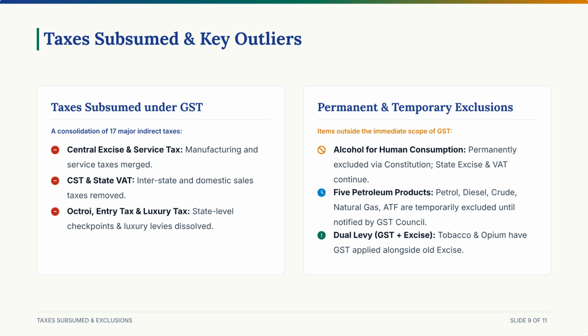2. Temporarily excluded. There are 5 petroleum products: petroleum crude, diesel, petrol, natural gas, and aviation turbine fuel, ATF, that are temporarily outside GST. Currently, they still attract old-school excise duty and VAT. They will only be brought under GST from a future date recommended explicitly by the GST Council. 3. The dual overlap category, tobacco and narcotic drugs, are unique. They are fully covered under GST, but the government also retains the right to levy traditional excise duties on them. So if you buy tobacco products, you end up paying both GST and excise duty.